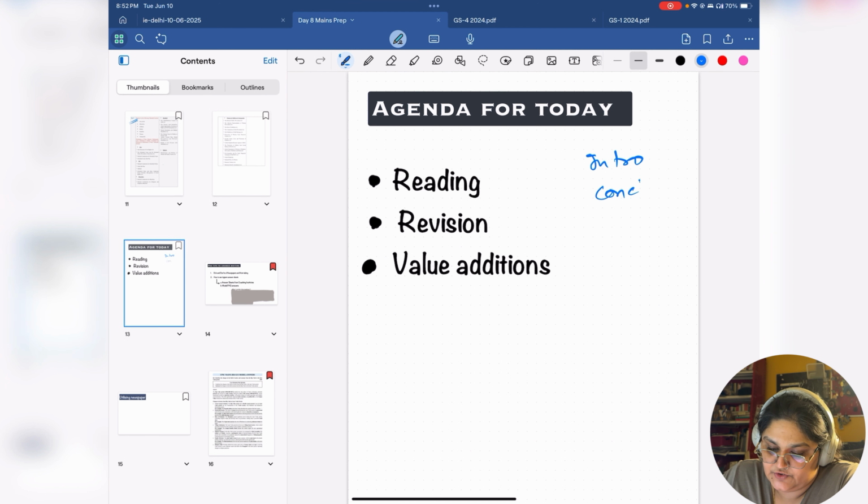There are a couple of ways to stand out. One is your introduction. Second is your conclusion. Third, where you can be a bit more innovative, is your examples. And for a lot of answers, the basic points remain the same. Where you are able to provide a value addition is through quotes, diagrams, very relevant new examples, things like that. So today we are going to focus on this part of the paper.